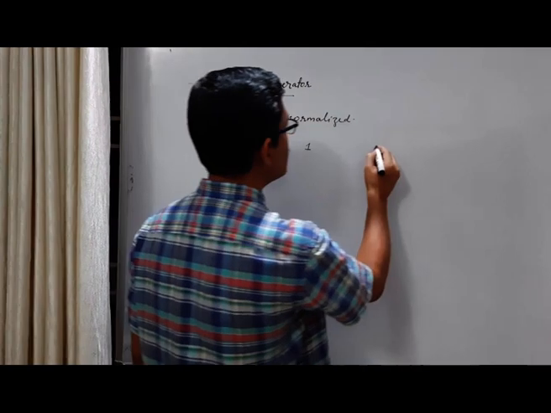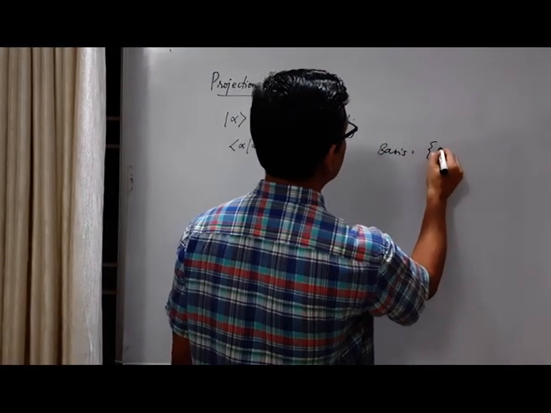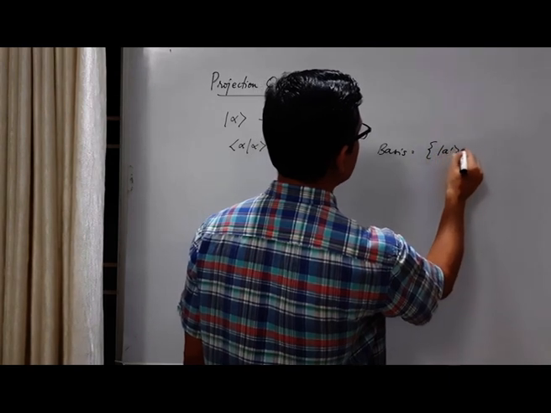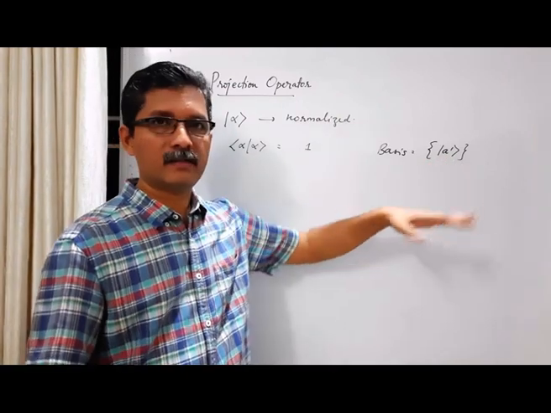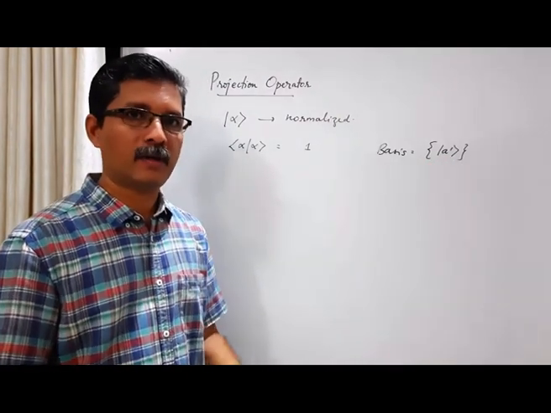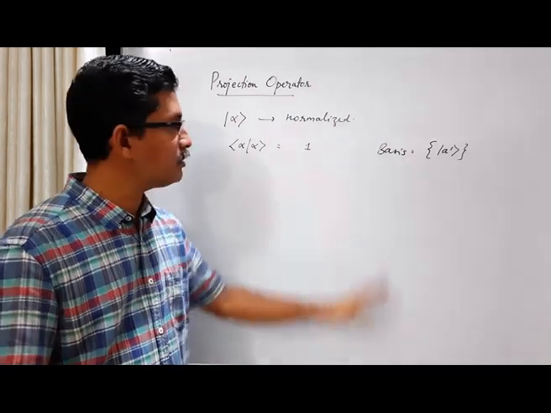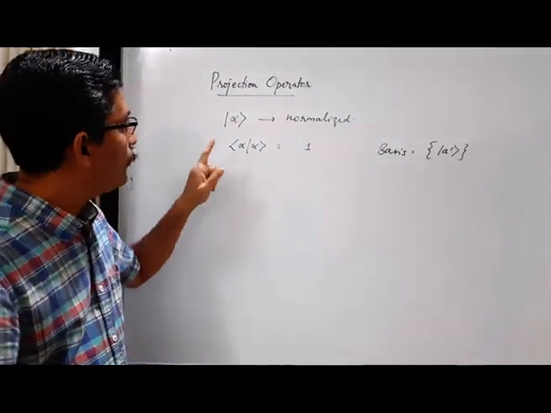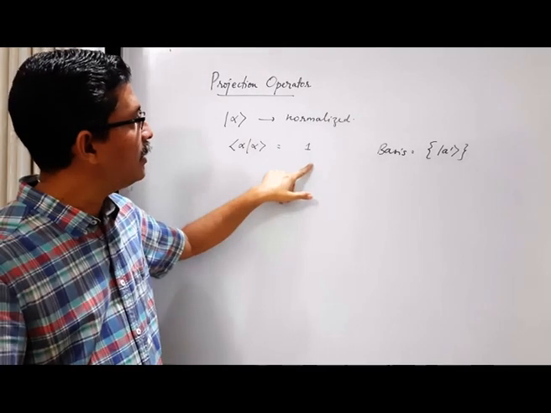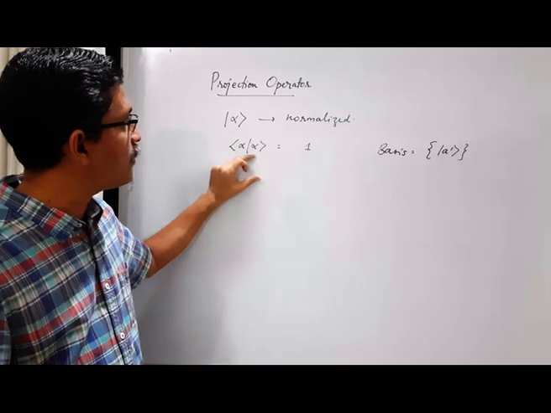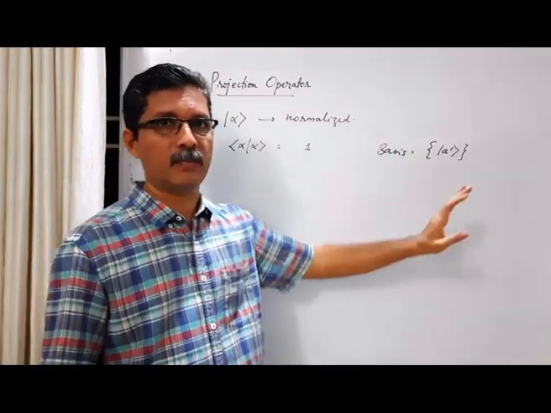Suppose our basis is a set of eigenkets of a Hermitian operator. We know that eigenkets of a Hermitian operator form a complete set, and hence they can be used as a basis of the vector space. So this is our basis. How do we express the normalization condition in terms of the components of the general ket in this given basis?